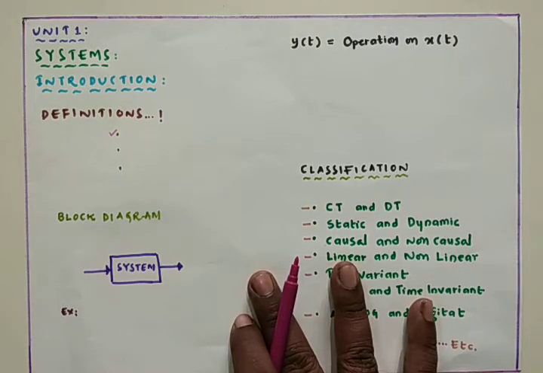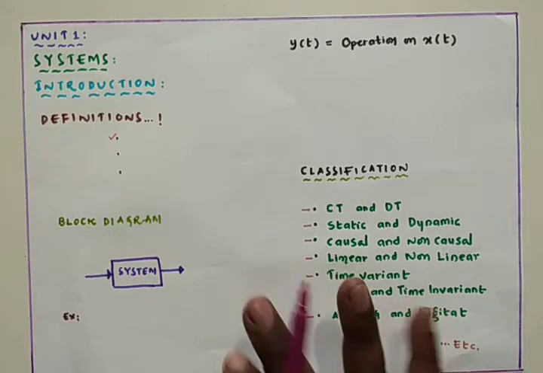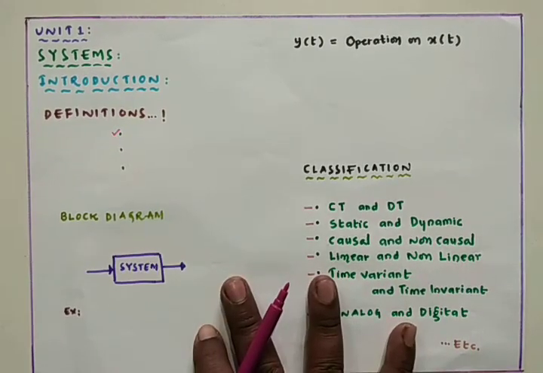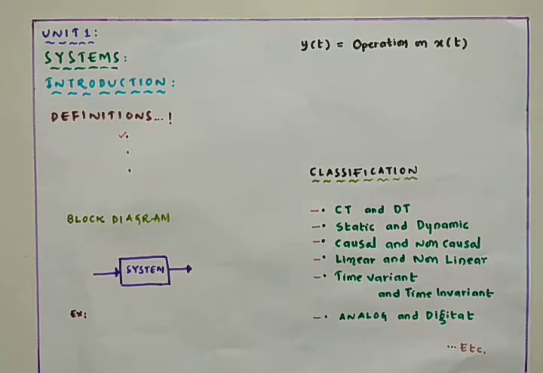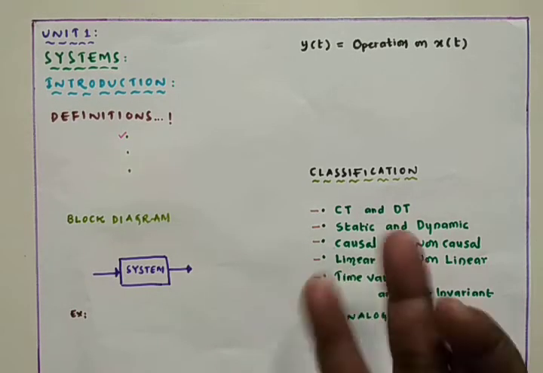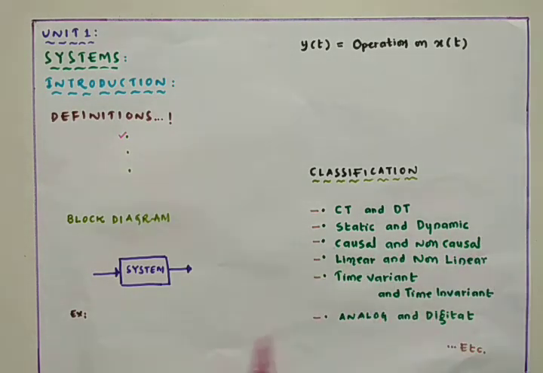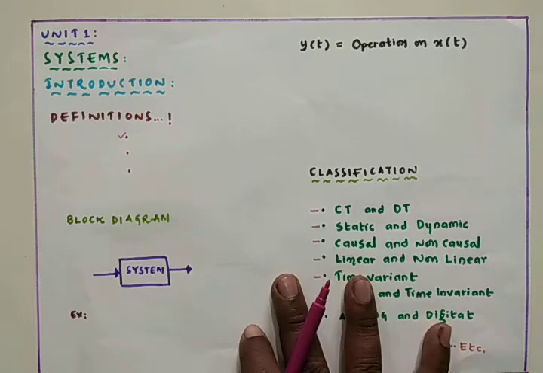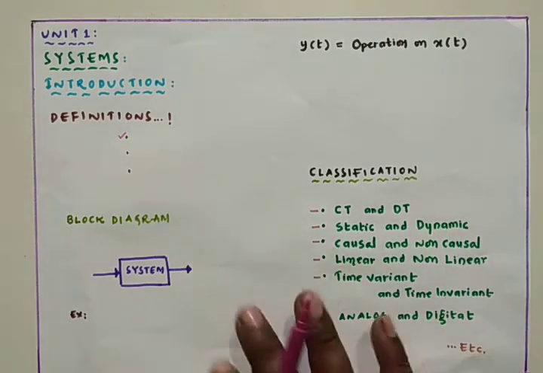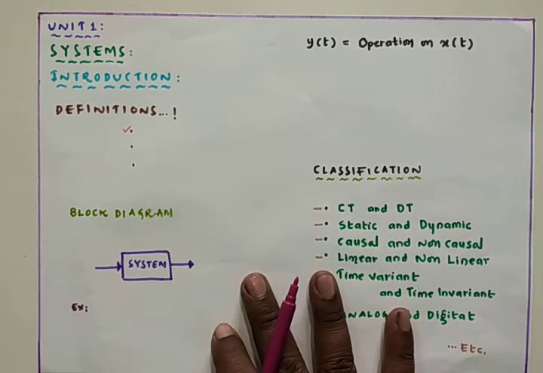Physical system, if you take the example for a physical system, the chair is the best example. That means wood is meaningfully connected. Electrical system, the motor is the best example for an electrical system. Electronic system, the mobile is the best example for an electronic system.